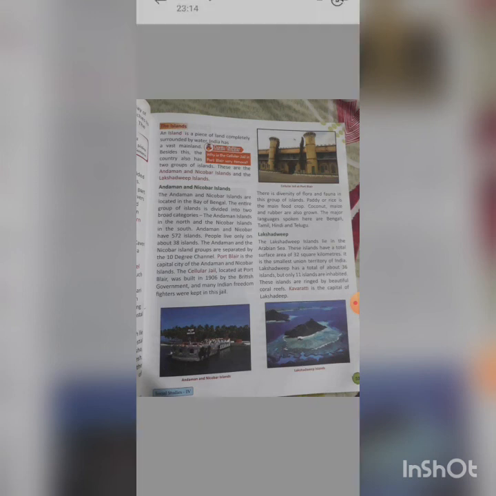And Lakshadweep has, children, a total of 36 islands. Out of that, only on 11 islands people live. So only on 11 islands people are living, and these islands are ringed by beautiful coral reefs. Now children, coral reefs are animals which are found in water. So Lakshadweep has very beautiful coral reefs which are present around the islands, and Kavaratti is the capital of Lakshadweep.